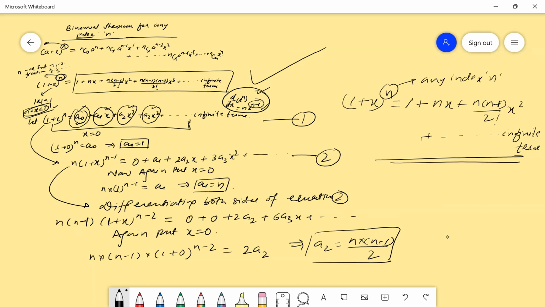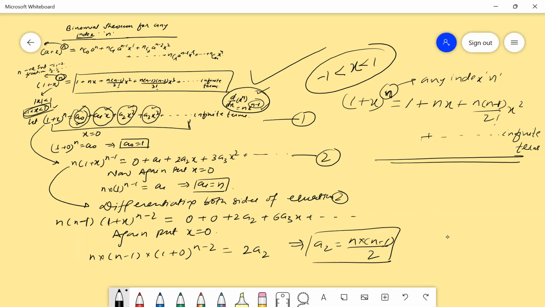There are so many students who keep asking if this n can be used as a positive integer. Definitely, it can be used as a positive integer, but that condition x lies between -1 and 1 will remain useful here also, because without the -1 to 1 condition, you cannot have an infinite number of terms.